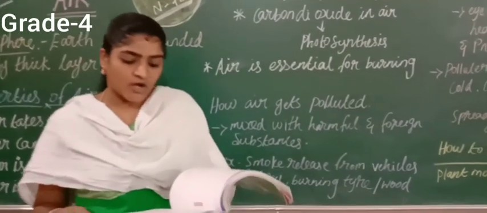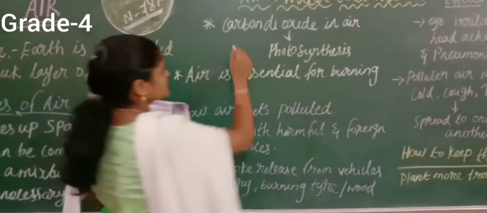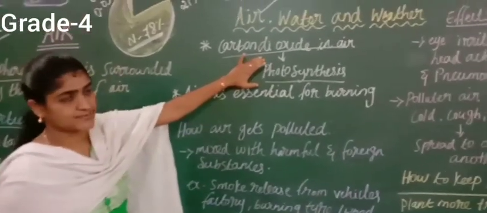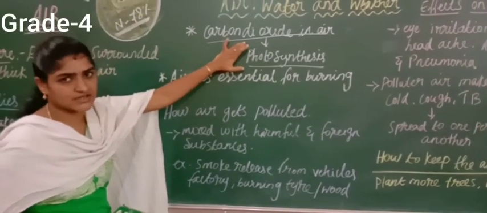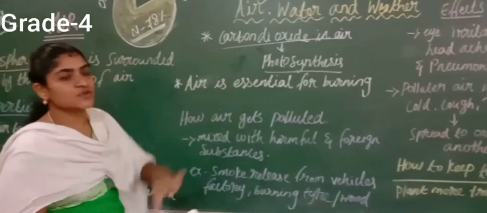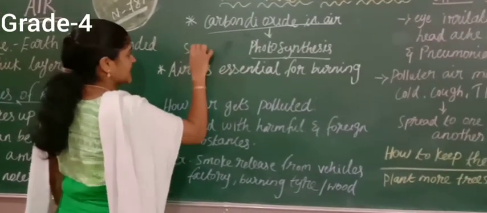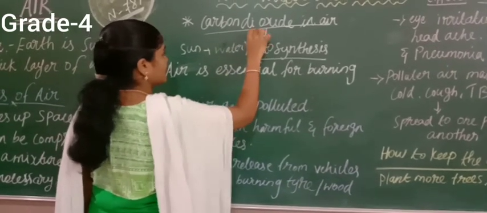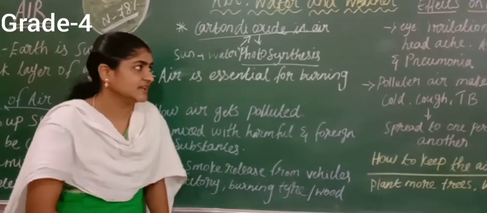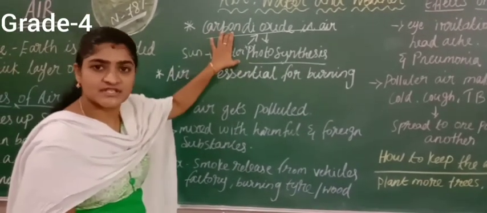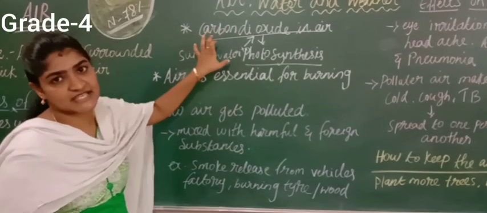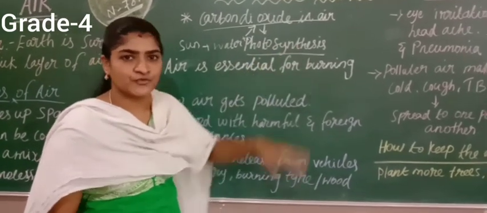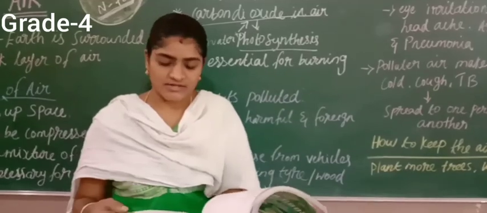And next one, carbon dioxide in air. So what is the major use of carbon dioxide in the air? The carbon dioxide is helpful for the photosynthesis process. You people are aware, right, how the photosynthesis process happens in plants. The photosynthesis will happen in the presence of sunlight plus water and the presence of CO2, that is nothing but carbon dioxide. Only the plant is involved in the photosynthesis process in the daytime. Why? The sunlight is available only in the daytime, so it will be involved in the photosynthesis process to make their food. Okay, here, carbon dioxide in air.